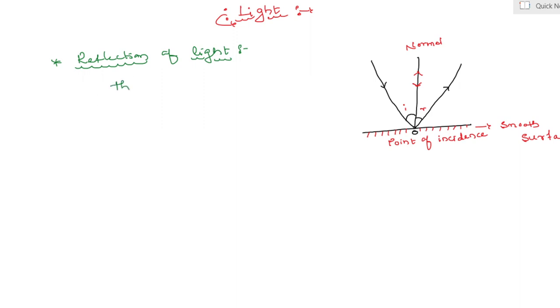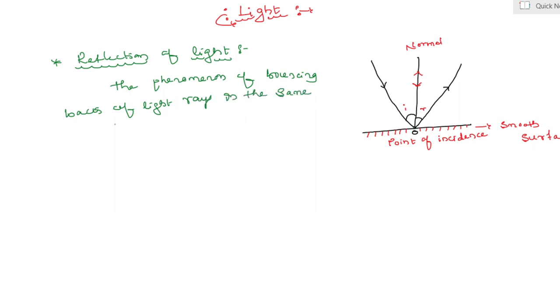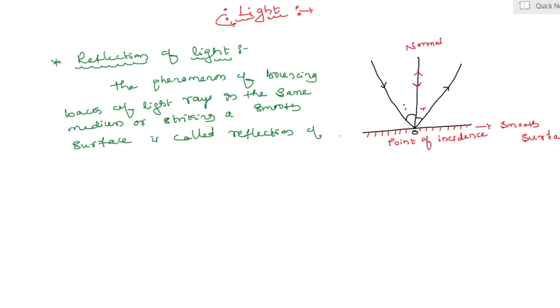The phenomenon of bouncing back of light rays in the same medium on striking a smooth surface is called reflection of light.